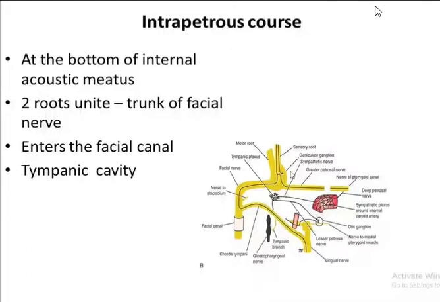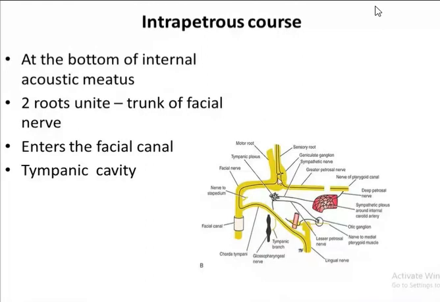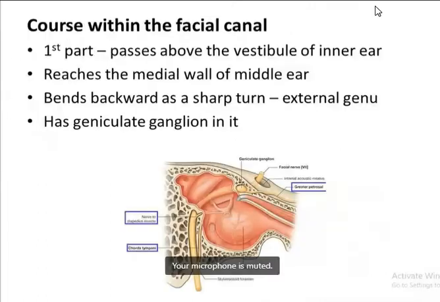So it emerges out here from the junction of the pons and the medulla, then it enters the internal acoustic meatus, that is within the petrous part of the temporal bone. At the bottom of the internal acoustic meatus, the two roots join and form the trunk of the facial nerve, and the trunk of the facial nerve enters here within the facial canal. Now we should know its course within the facial canal also.